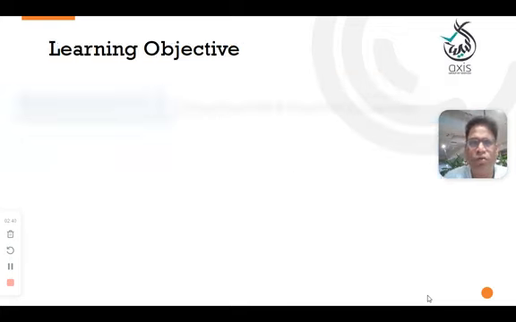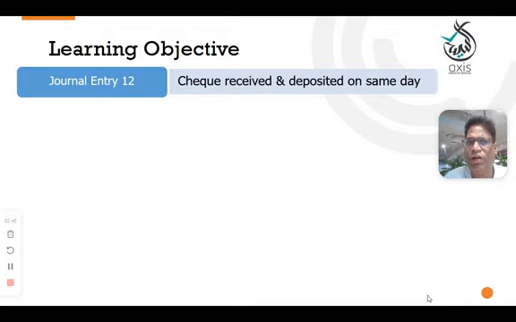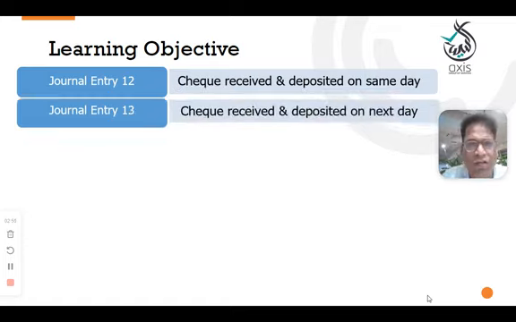In today's learning objective, we will understand the scenarios in general entry number 12: check received and deposited on the same day, and check received and deposited on the next day. In the previous session, we understood check received from Mr. A; we directly recorded it as a bank account. Why? Because check represents bank.